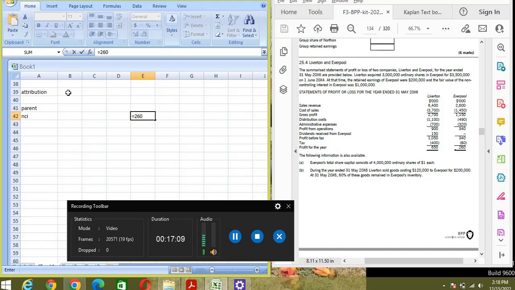But here the parent is selling, so we won't deduct the PUP while calculating profit attributable to the NCI. So we simply take the profit of the subsidiary and multiply with the percentage owned by the NCI, that is 25%, and it's 65 for the NCI, and for the parent it will be 647.